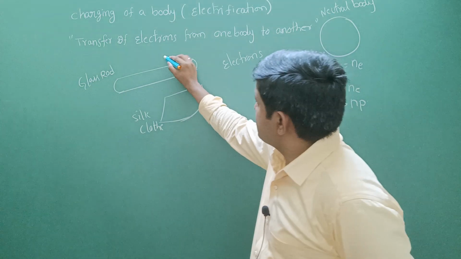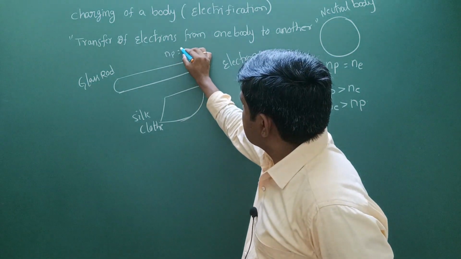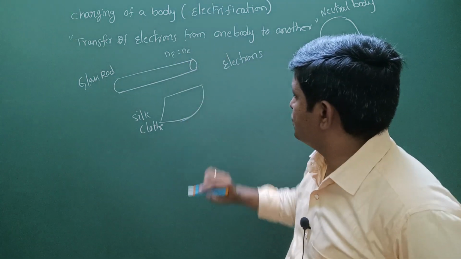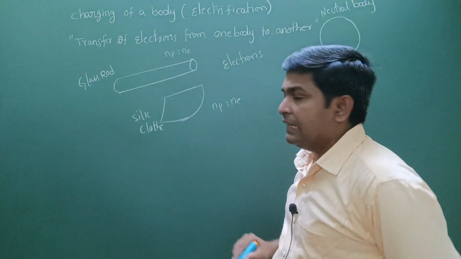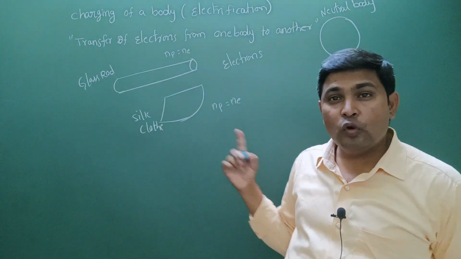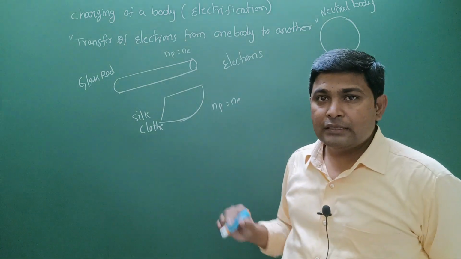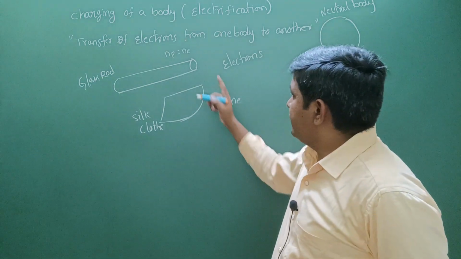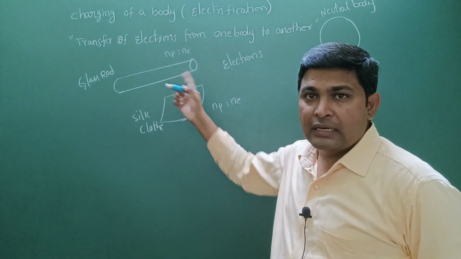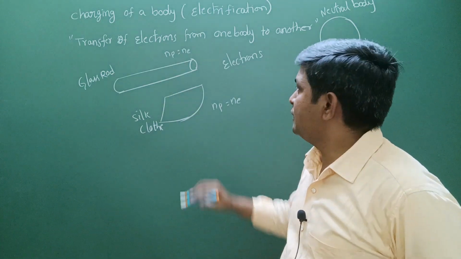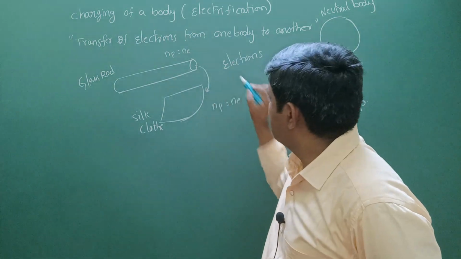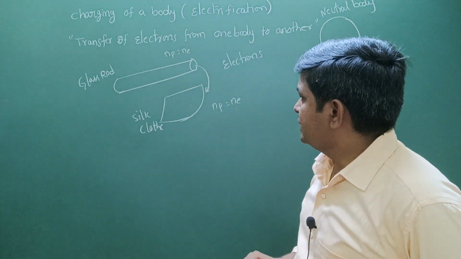Previously, the number of protons equals the number of electrons, so it is neutral. The silk cloth also has the number of protons equal to the number of electrons before rubbing. Whenever we rub the glass rod with the help of the silk cloth, what will happen? Some electrons are transferred from the glass rod to the silk cloth.